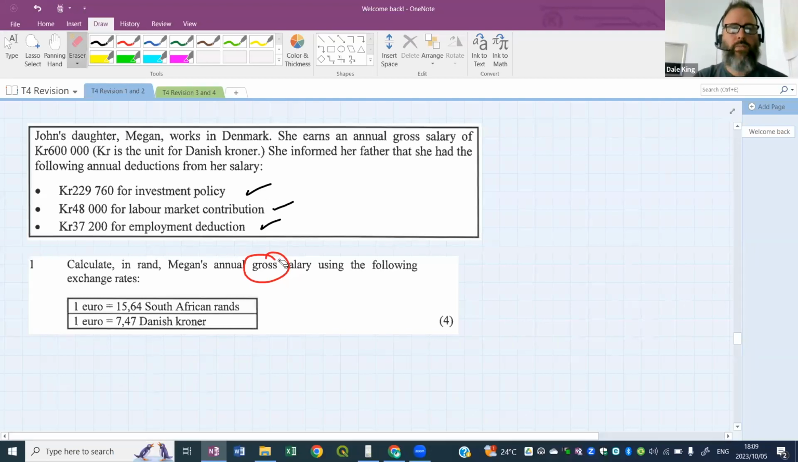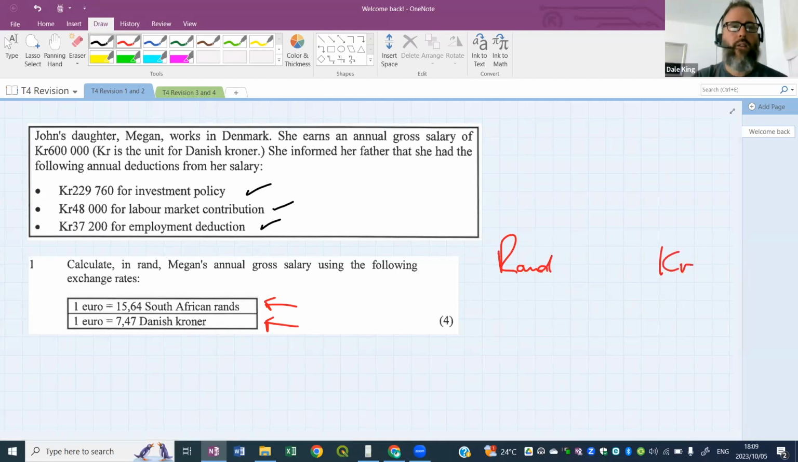Please be aware, we have 2 exchanges here. We need to get from krona, or I'm going to say KR, to rands, but the exchanges they give us are krona to euros, and then euros to rands. So for 4 marks in this question, it's not just a straight conversion. We've got to do 2 steps here. I hope you guys can see that.